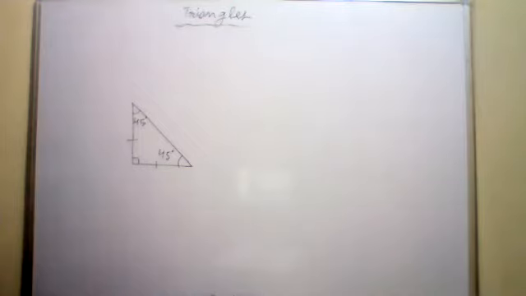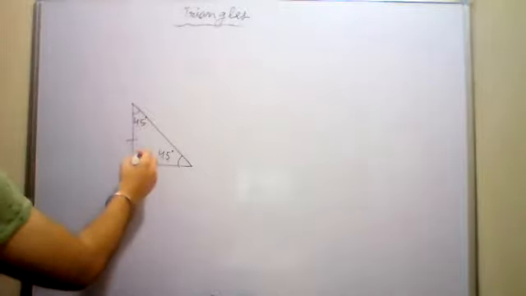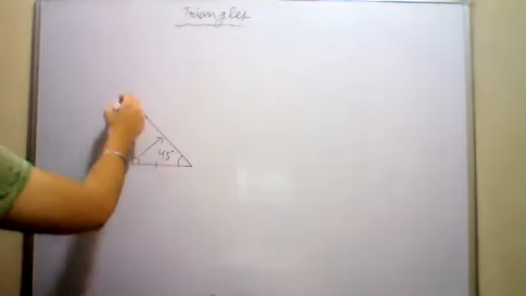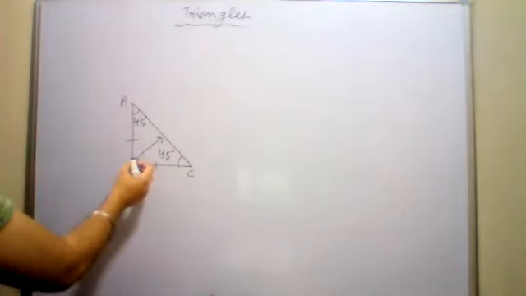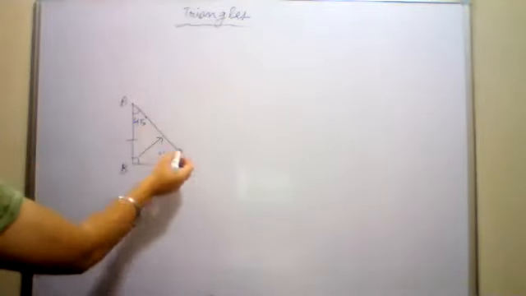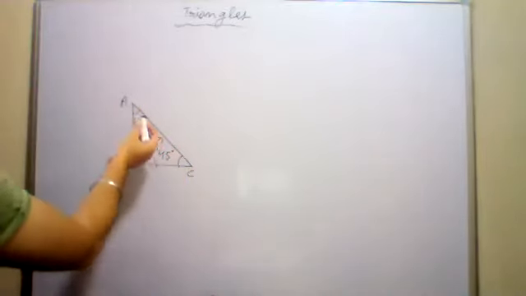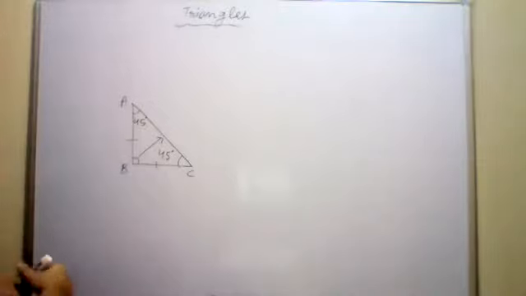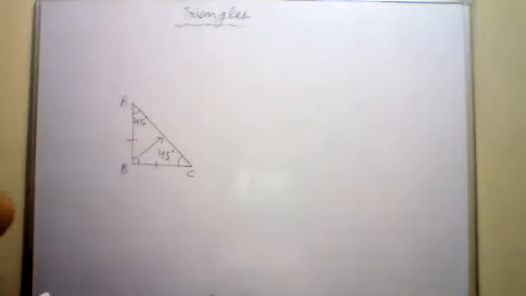Fifth: the side opposite the right angle of a right triangle is called the hypotenuse. If it is a right triangle, suppose triangle ABC, the side which is opposite to the right angle is the side AC. So what is the name of this side AC? This is the longest side of the triangle. It is always known as the hypotenuse. The side which is opposite to the right angle is known as the hypotenuse.